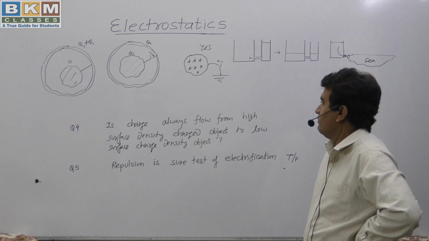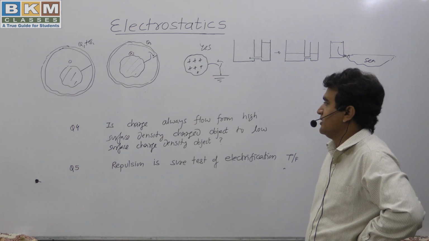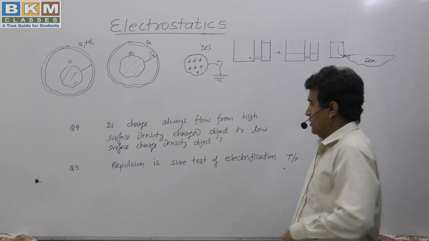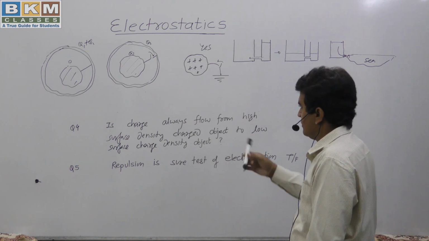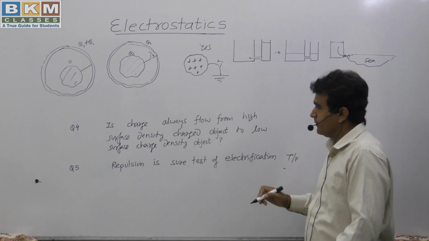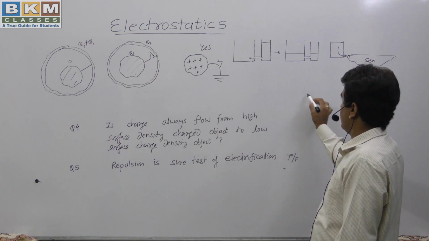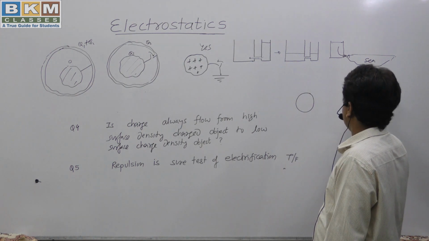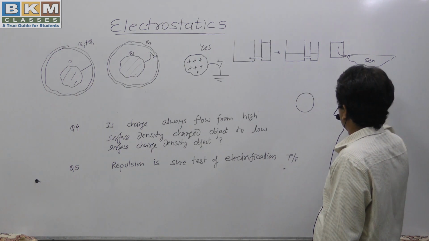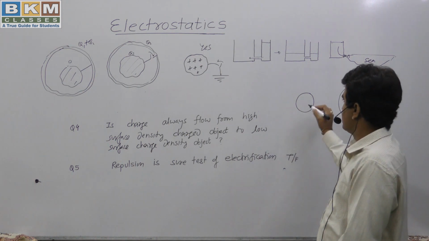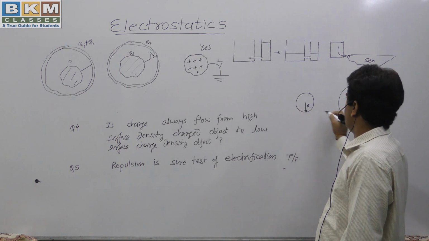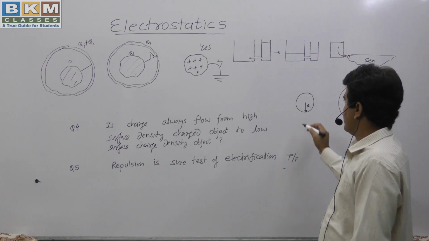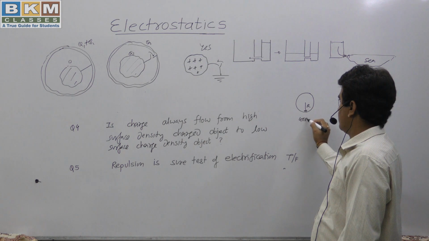Does charge always flow from a high surface charge density object to a low surface charge density object? Let me explain this question by example and then ask you. We have one sphere of smaller radius, and another sphere of radius, let us assume the first is r, so the second is 2r. The first surface area is 4 pi r square.